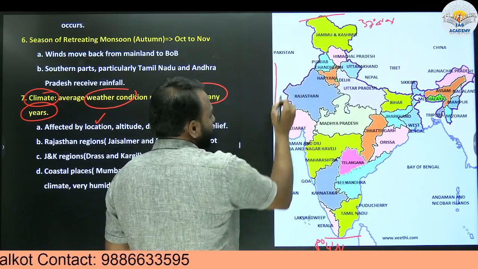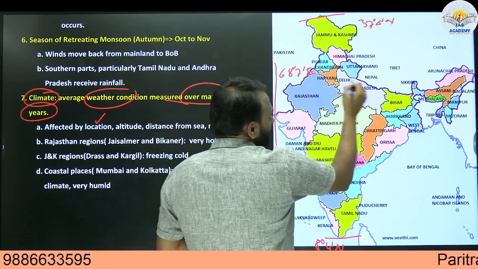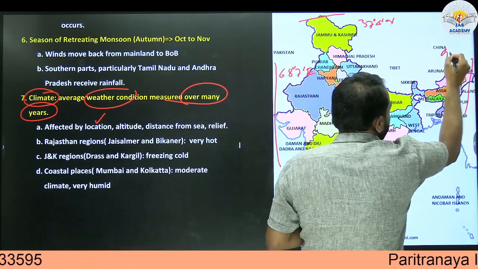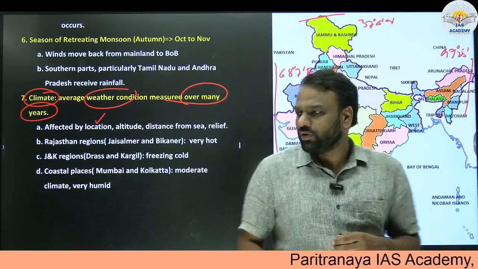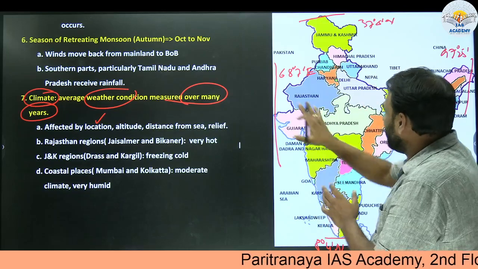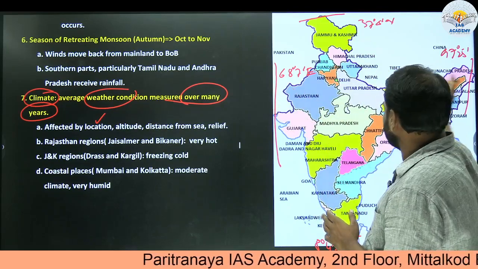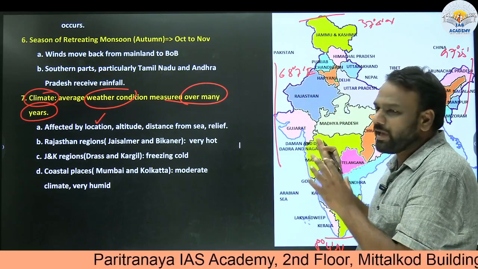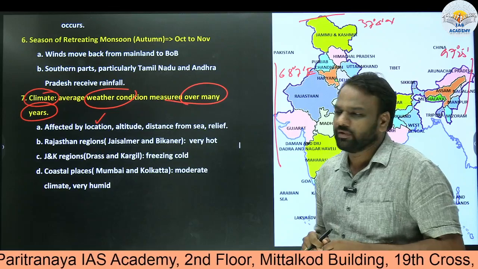Similarly, the longitudes bounding India are 68 degrees 7 minutes east to 97 degrees 25 minutes east. So India is located between these two latitudes and these two longitudes. This also plays a role in the climate prevalent in India.